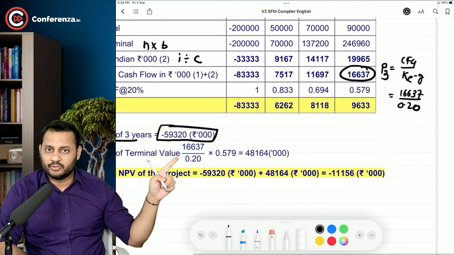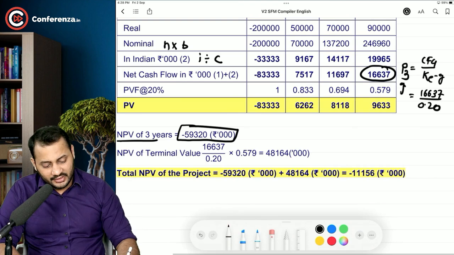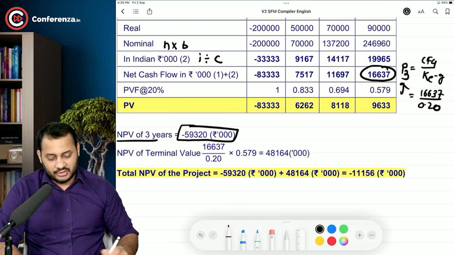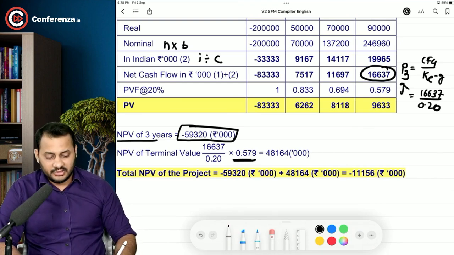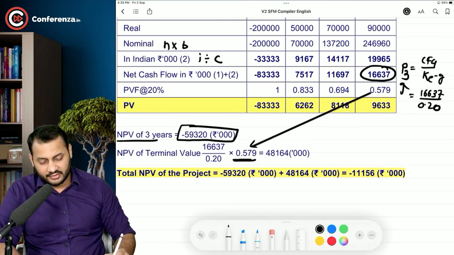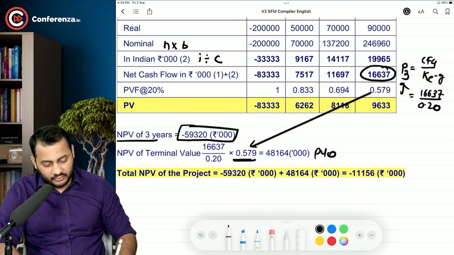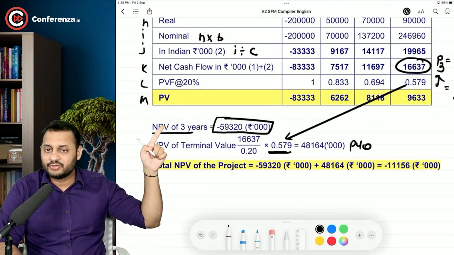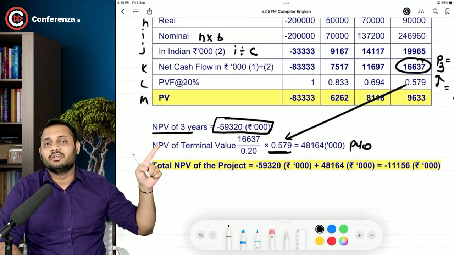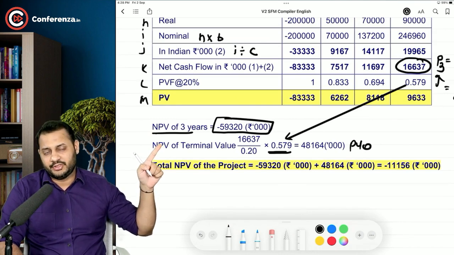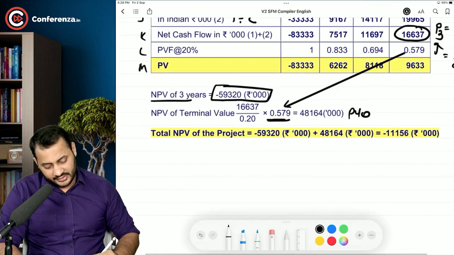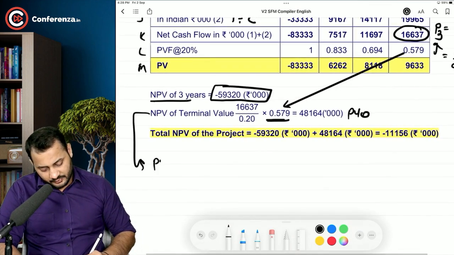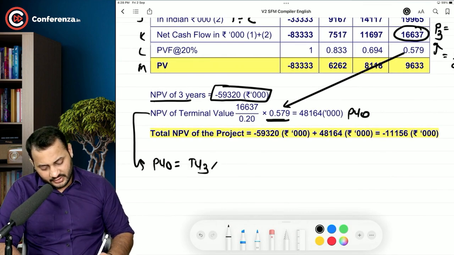16,637 divided by 0.20. It will be the value at the end of third year. So we have to multiply it with the discounting rate of third year to bring it to present value of 0. So this is the present value of the first 3 years cash flows. This is the present value of the third year terminal value or perpetuity. So I can write it like this. Present value at the end of 0 is equal to terminal value at the end of year 3 into present value factor for third year.